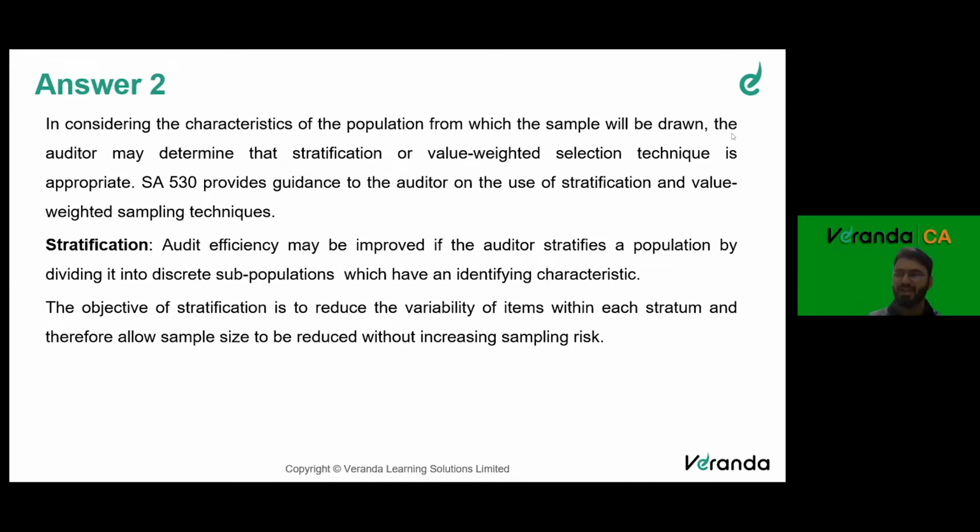I can take more samples from there, and I can take fewer samples from subpopulations which are not very risky. If I'm dividing basis value, then from the population having a higher value, I'll take more samples. Thereby, my overall count of samples will also reduce. That is why this is done, and practically also we do this.